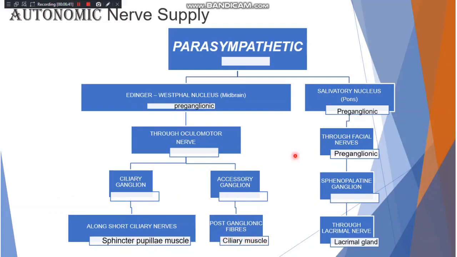Then after your Edinger-Westphal nucleus comes your salivatory nucleus, which is located in your pons. It will give rise to preganglionic fibers, and these preganglionic fibers through the facial nerve go to the sphenopalatine ganglion, and through that it will give postganglionic fibers which travel through the lacrimal nerve and supply the lacrimal gland. So simple: salivatory nucleus gives rise to preganglionic fibers, then comes your sphenopalatine ganglion, after the ganglion comes your postganglionic fibers. So this was about parasympathetic nerve supply.